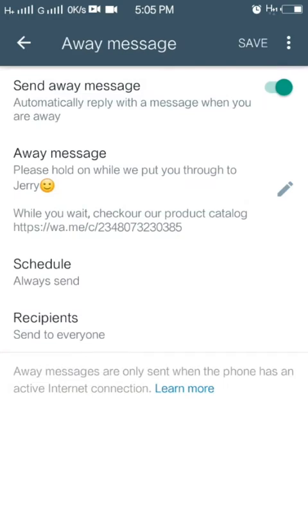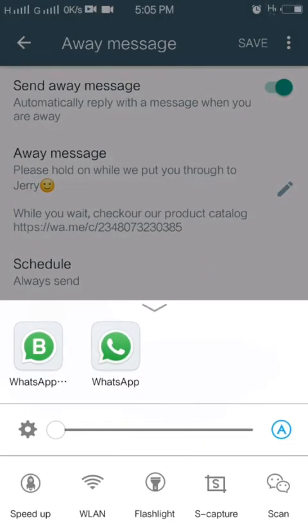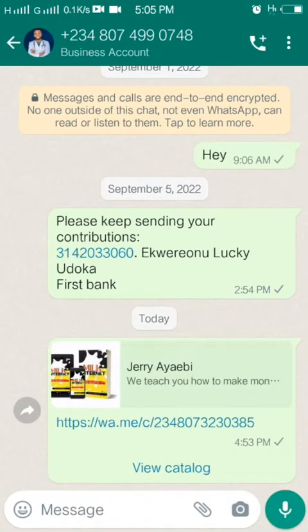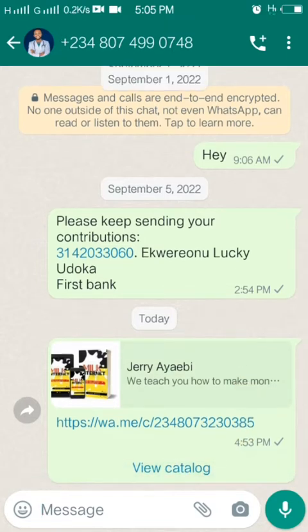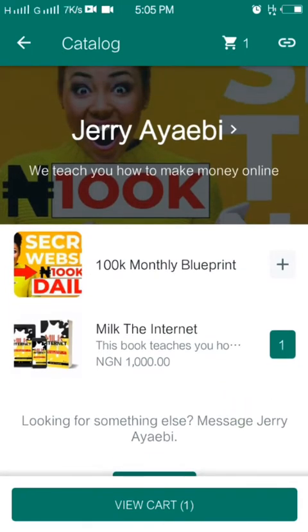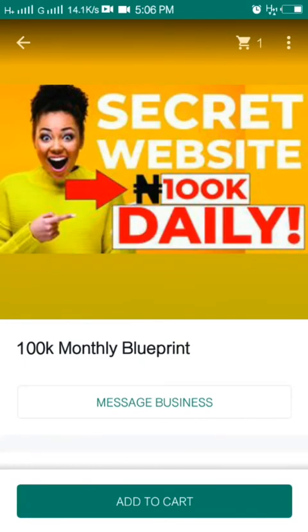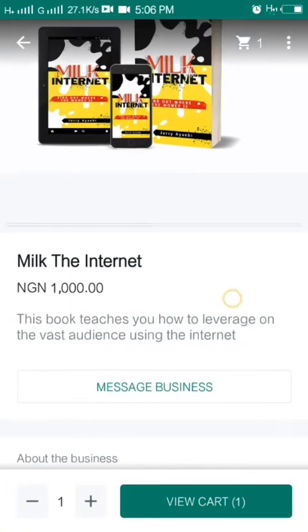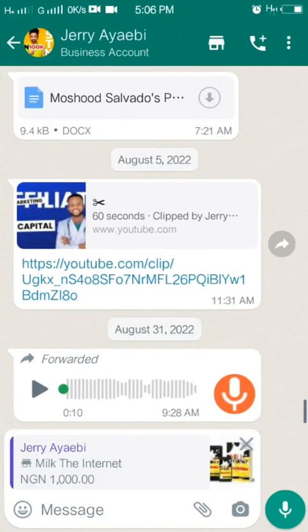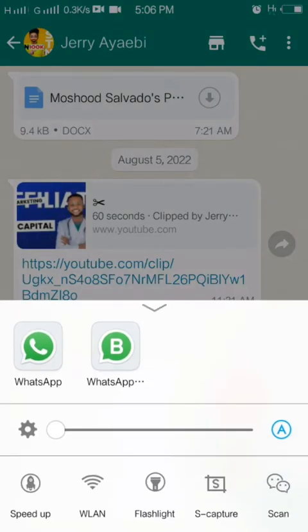All right, so let's do some experimenting. So let me go to that product catalog link on another WhatsApp and let's see how it goes. So this is what it's going to look like. Once the person clicks on that product catalog link, the person is going to come down to this page. So this is my page. This all happens while I'm offline. All right, so the person is going to click on any of my products and request for it. What the person needs to do is just click on the message business icon, and the person will input a message, and I will also receive that message while I'm offline.